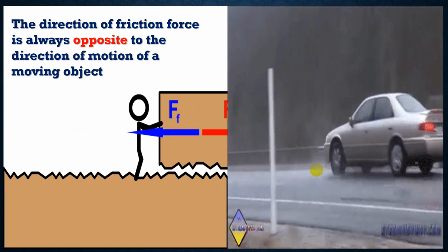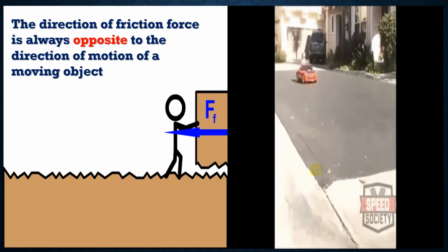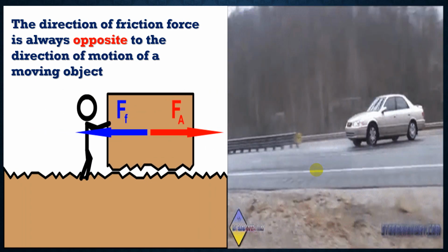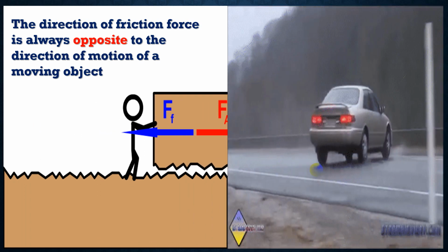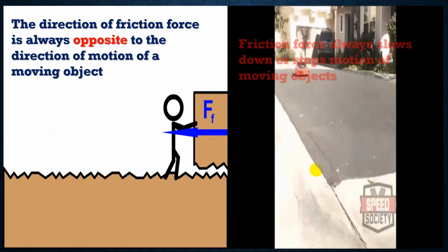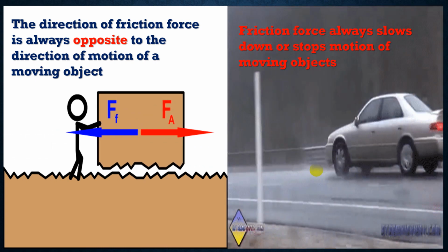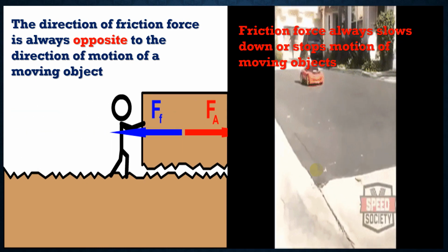For example, if this box is moving forward, the friction force will be in the opposite direction. You know why? Because the job of friction force is to slow down and stop the object. So friction force always slows down or stops the motion of objects.